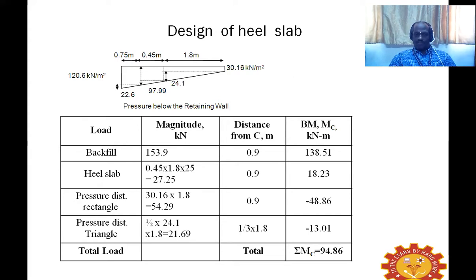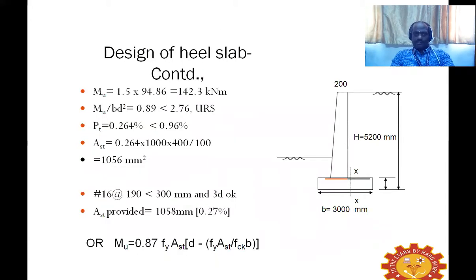The upward pressure because of the soil mass beneath, that also we have to take into account. You have got downward moment, you have got upward moment. You find out the net moment. For that moment, we have to arrive at the area of steel for the heel slab. So for this bending moment, we can arrive at the reinforcement and subsequently the spacing for this.